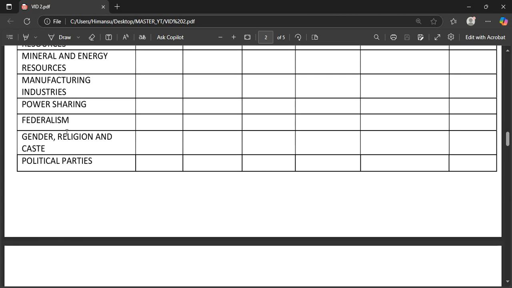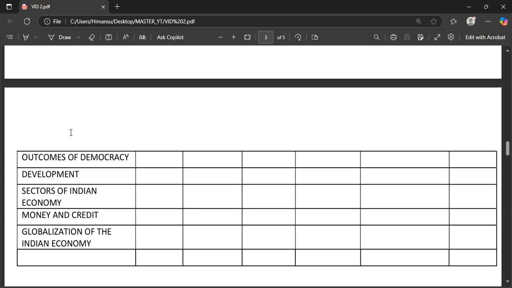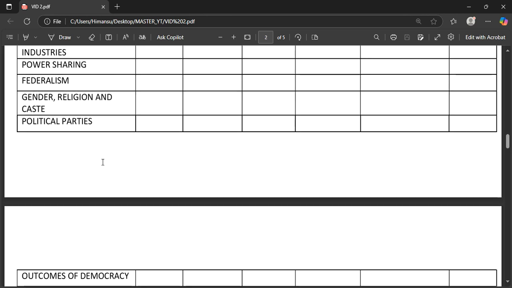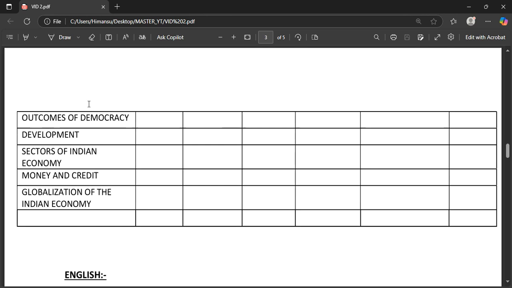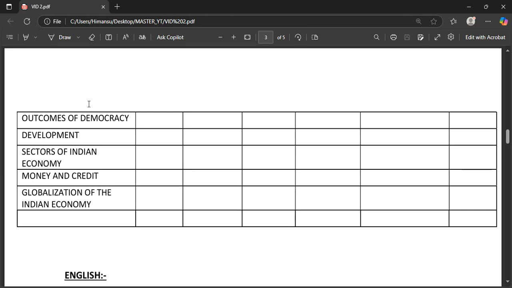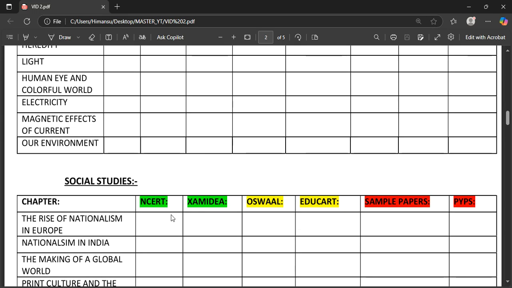And in political science, you're going to have gender, age and caste as a difficult chapter. And in economics, no chapter is difficult. So in NCERT, you are going to read a lot of times in grade 10th, and that is what you are going to promise me, okay.